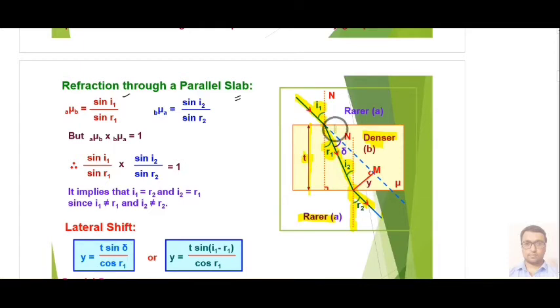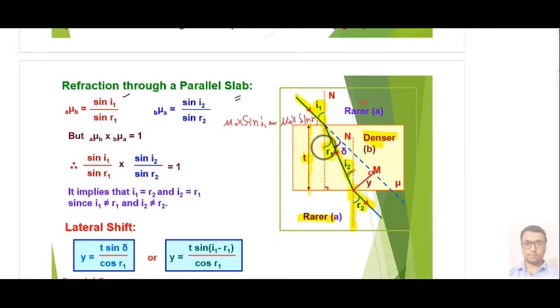Okay, so we can conclude one thing from here, that this angle I1 will be equal to R2. If we apply Snell's law over here, we can say that refractive index of rarer medium into sin I1, and refractive index of denser medium into sin R1 will be equal.